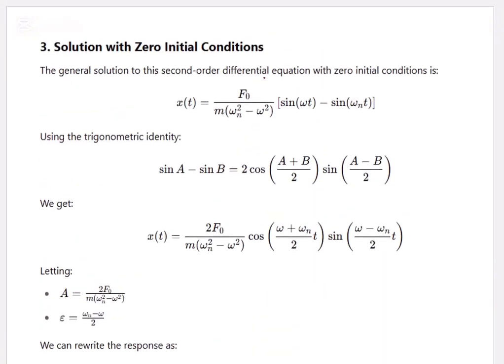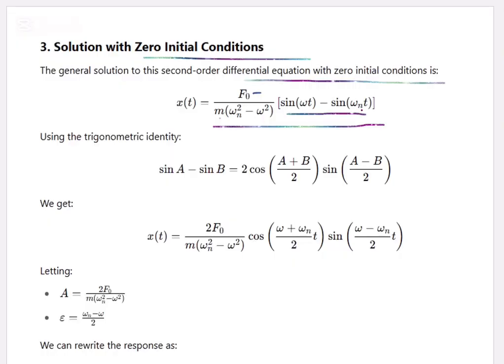The general solution of this second order differential equation with zero initial conditions becomes this one: F naught over m times omega n squared minus omega squared, times sine omega t minus sine omega n t. Using a trigonometric identity, we can get the values of this one, like cos of (omega n plus omega) t over 2 times sine of (omega n minus omega) t over 2.